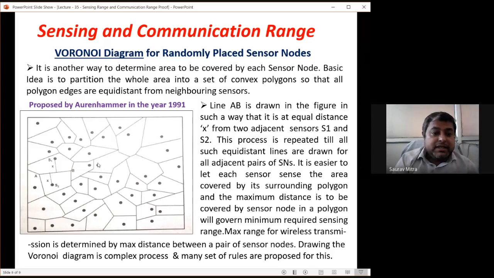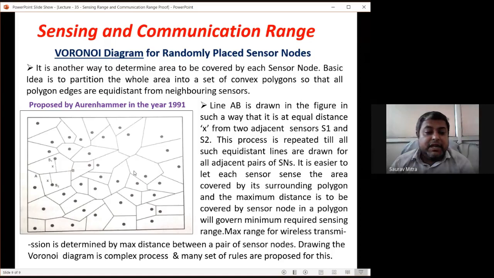Okay, so this sensor is not going to send data directly to this sensor. This sensor will route here, and this node will route here. So this cannot be the maximum range. Adjacent nodes you have to check. So this distance or this distance, I think this is the highest distance between any two sensor nodes. So this distance is the minimum communication range that you can keep.